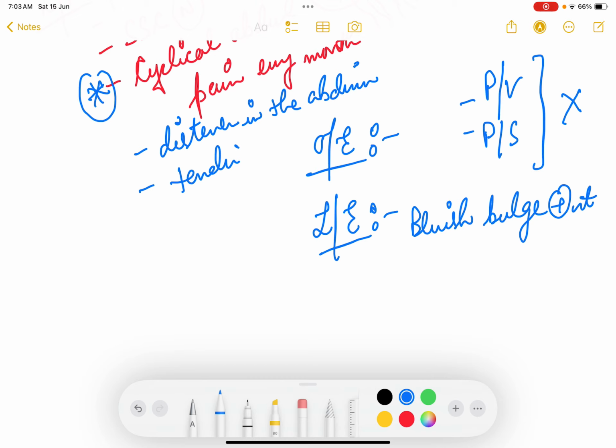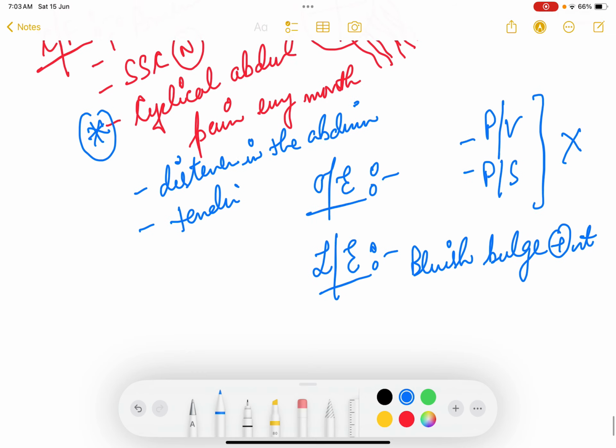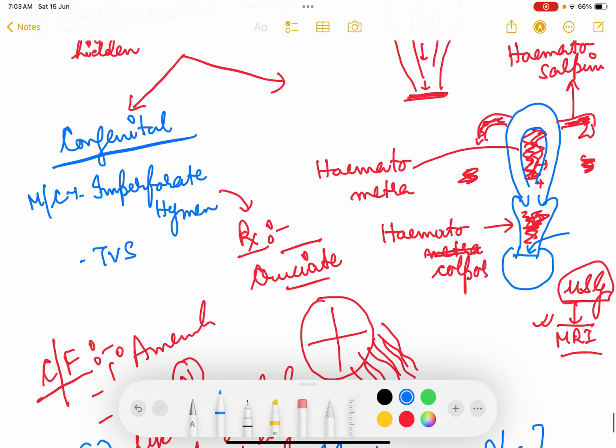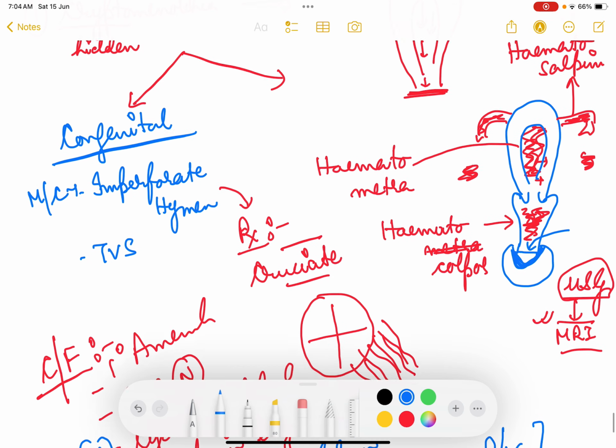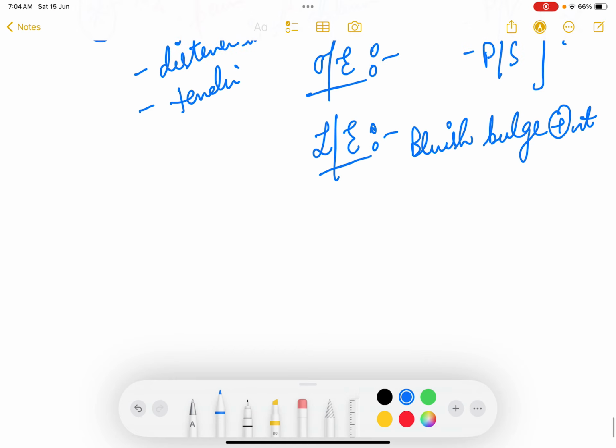The bluish bulge says that there is blood collection inside, and since hymen is just a membrane, ये ऐसे bulge करेगा because it is a soft membrane, so it will keep on bulging. When there is bluish bulge present, then you know कि this is imperforate hymen.